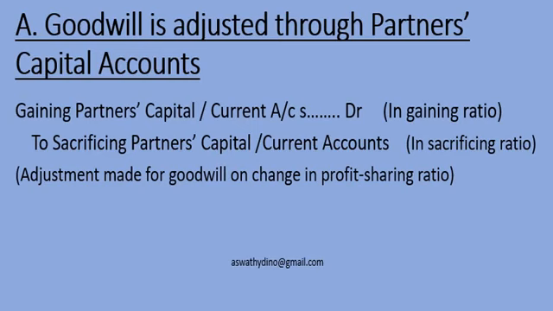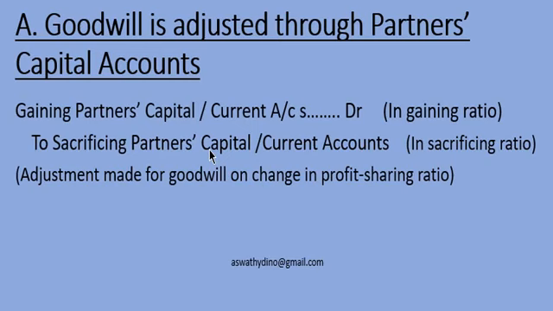This is the journal entry when we follow fluctuating capital account method: gaining partner's capital account debit to sacrificing partner's capital account. In that case only one capital account will be there. Only that much share of goodwill in the gaining ratio we will be adjusting.